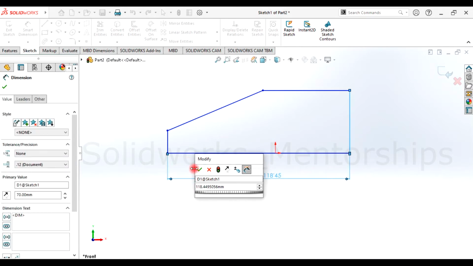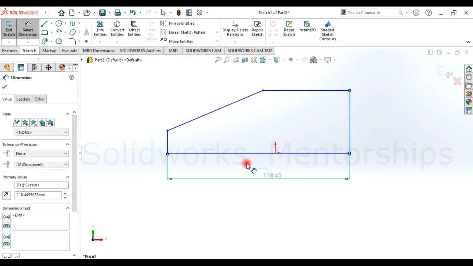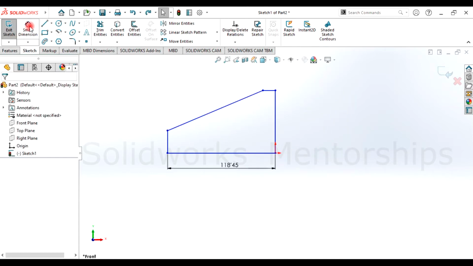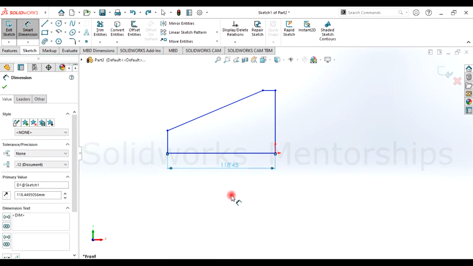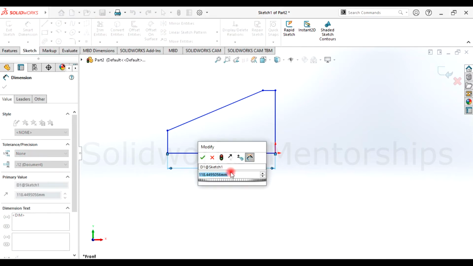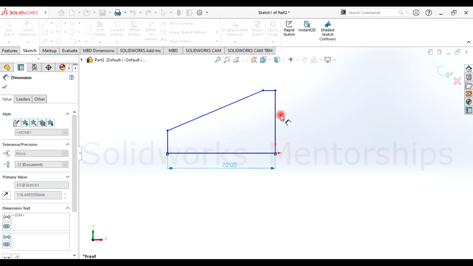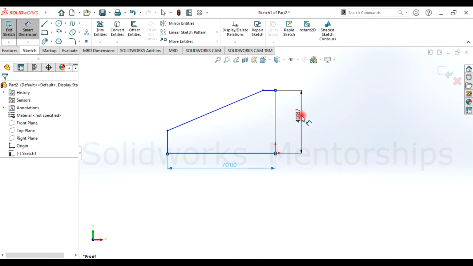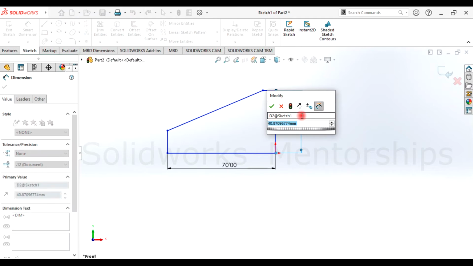Okay, something has happened, not a problem. Control Z, I'll be back. Okay, I have to cry and start saying it's happening. This happened to my laptop. Now you're 70 millimeter. I want to also give this one here 50 millimeter.